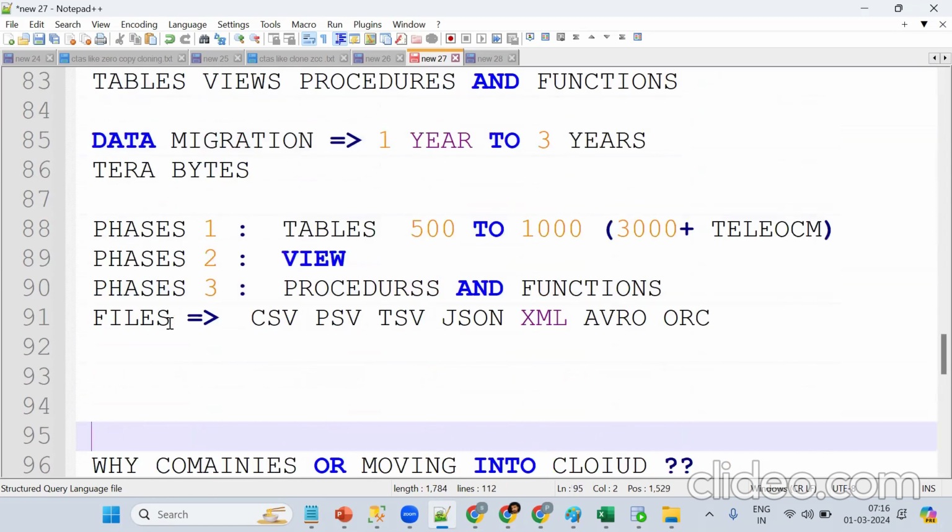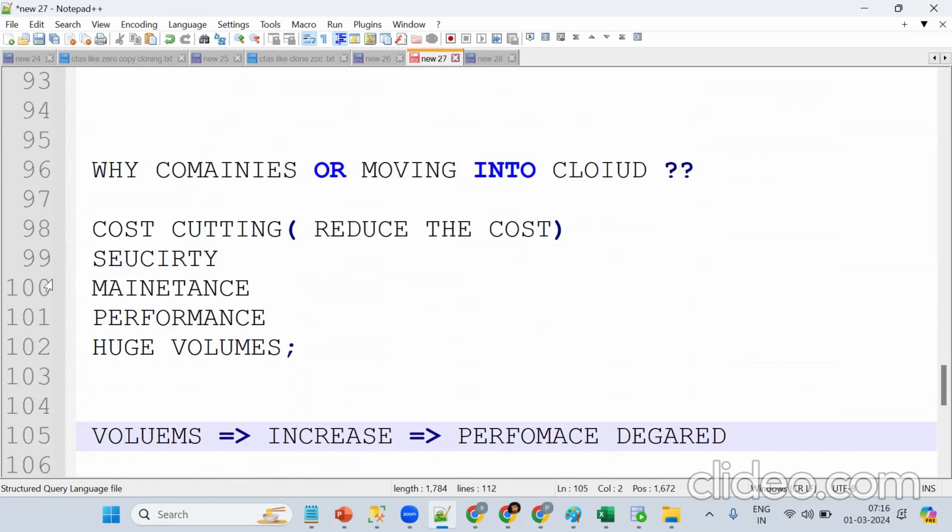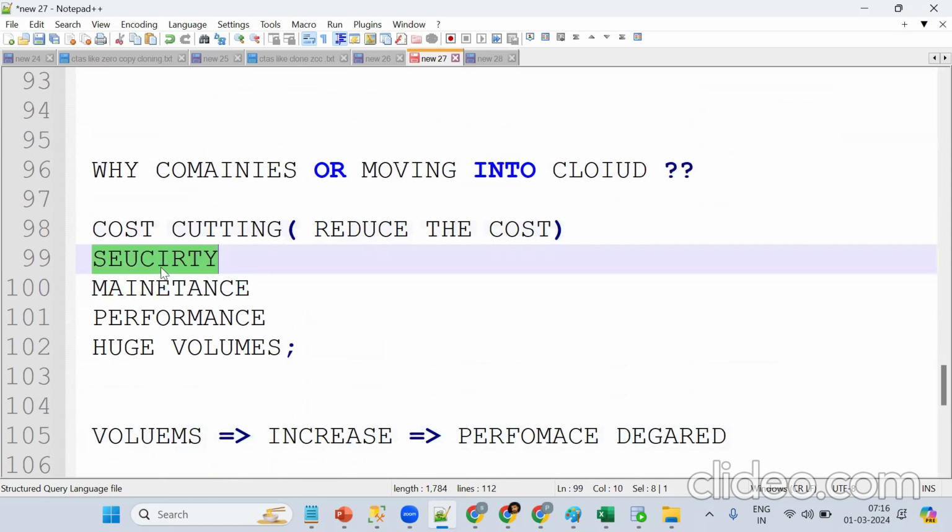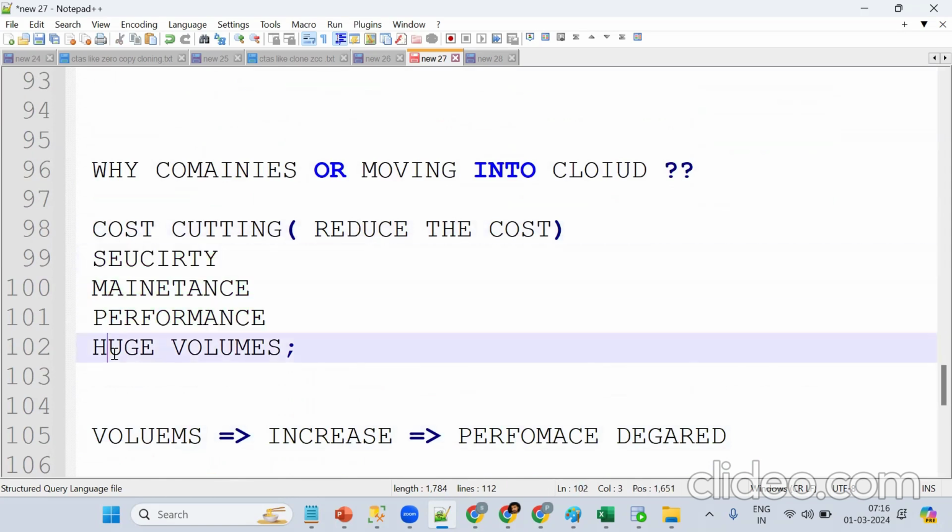So why are we moving? The main reason is that companies want to reduce cost, or have easy maintenance, or better security, or performance, or handle huge volume. Because of any of these reasons, the company wants to move to Snowflake. Got the point? Simple.